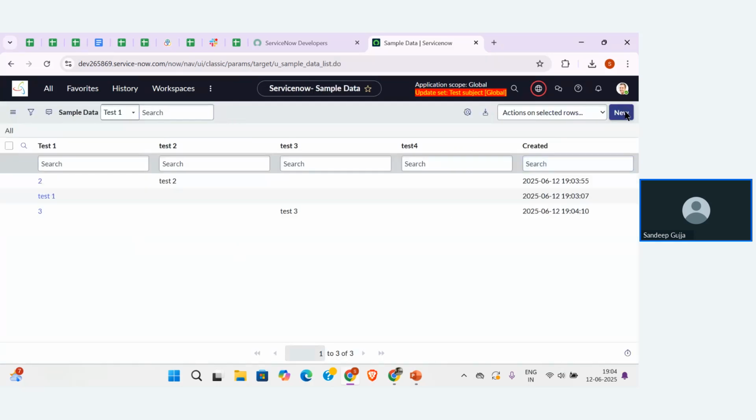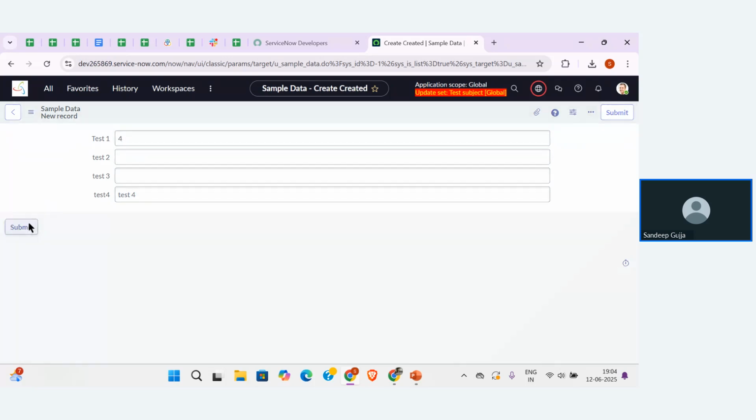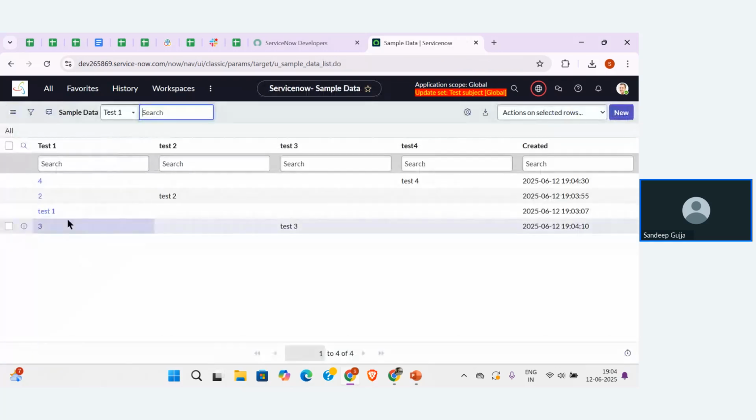Let me create the last record as test4. This is the sample data that I'm giving in this particular sample data table. So the demo data has been loaded over here in the sample table. Now let me add some configurations also, so that we can identify how the configurations are going to be added in the update set.